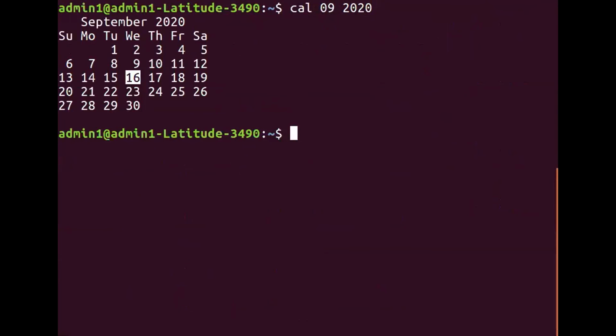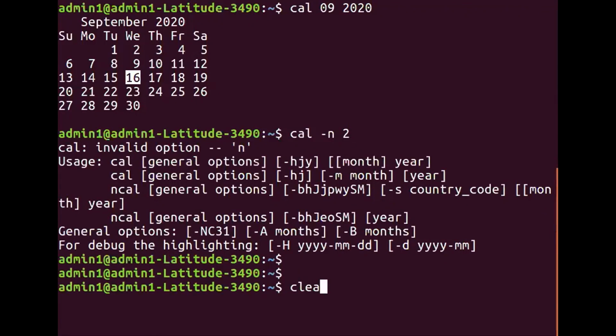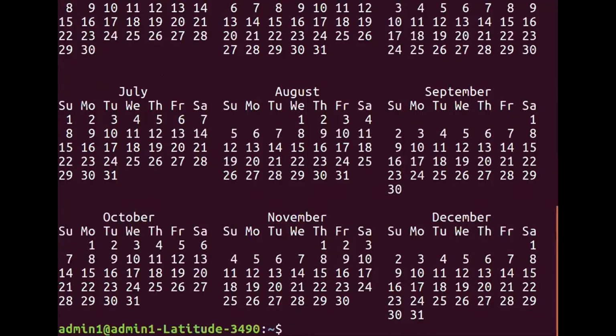You can make a note. Cal 9 2020 displays the 9th month of 2020. Okay, so let me check. It's not giving this option. In fact, it works in some places. Okay, so can I say cal 1900? It will give me the calendar of 1900.